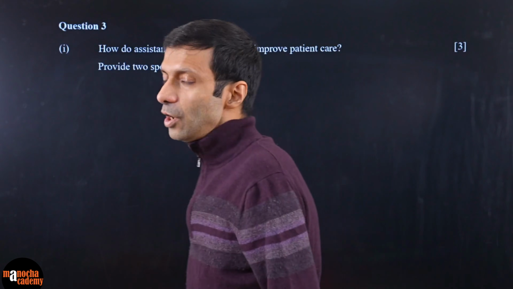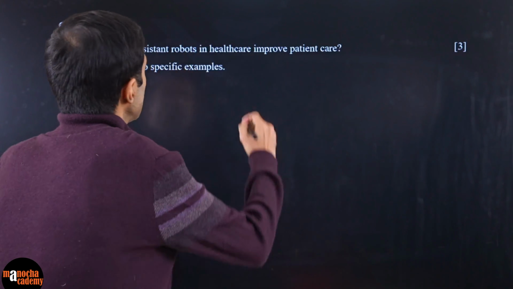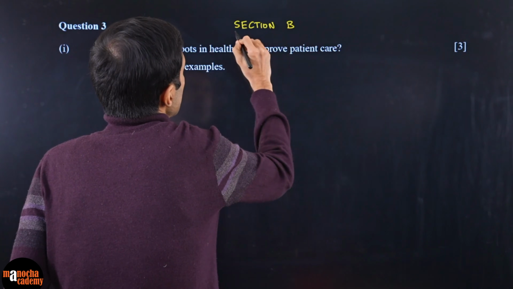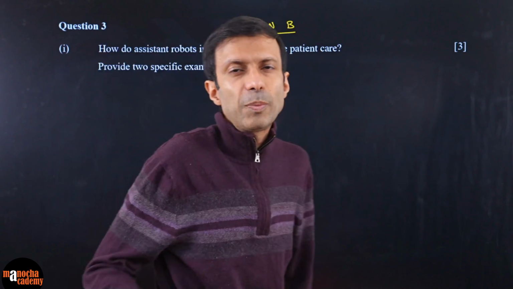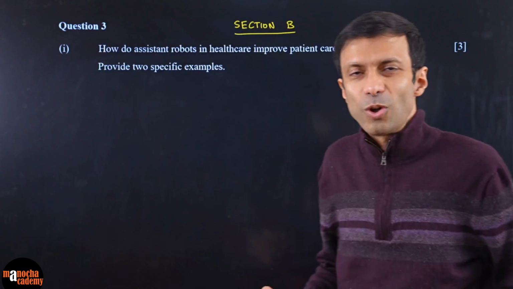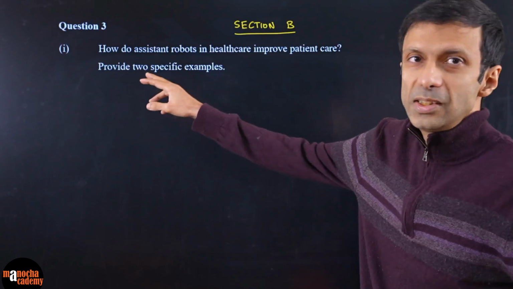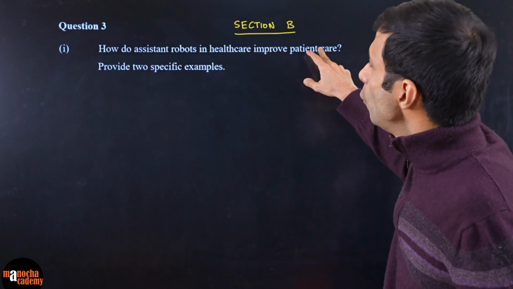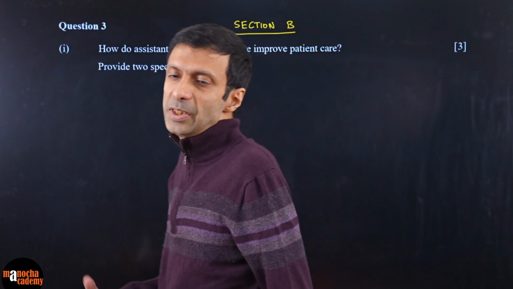All right, guys, now we have come to section B. So now we are on to section B, where you have the choice, where you have to do 4 out of 6, but I'm going to do all the questions. We're going to practice all, right, in the entire paper. So let's see what this question is. How do assistant robots in healthcare improve patient care, and provide 2 specific examples?